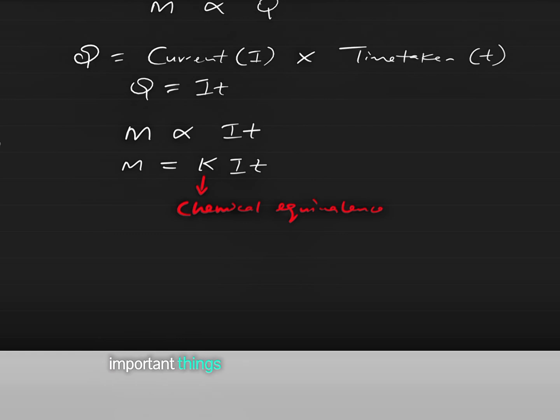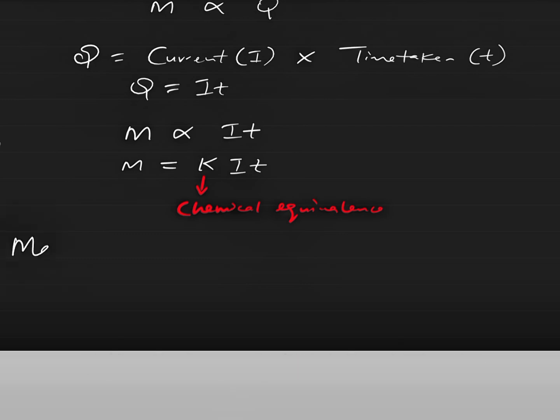There are important things that you also need to take note of in Faraday's first law of electrolysis. Number one, it is important to take note of the units. This is very, very important.